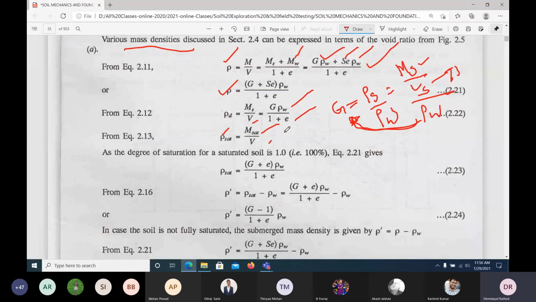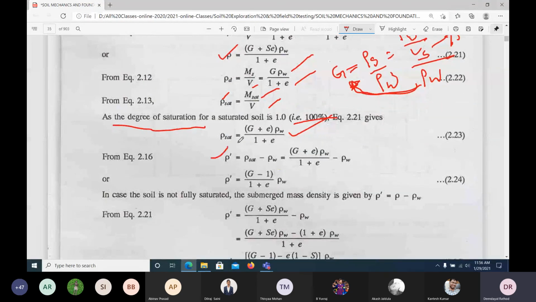Mass of saturation by volume of saturation. What is the value of S for a saturated soil? It is 1, that is 100%. So if you substitute S equal to 1 in this equation, you will get this equation.